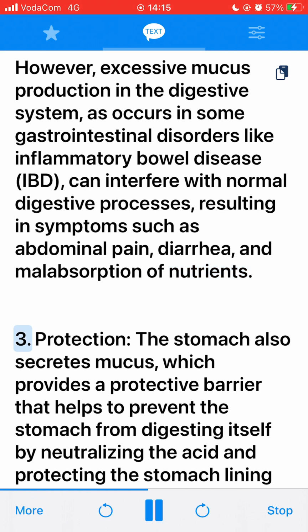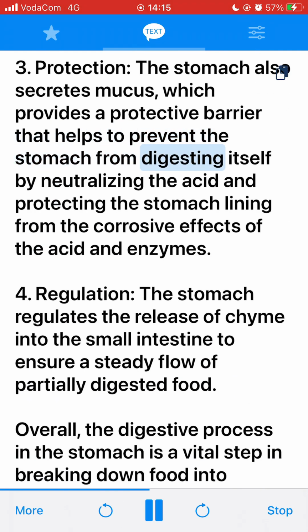3. Protection. The stomach also secretes mucus, which provides a protective barrier that helps to prevent the stomach from digesting itself by neutralizing the acid and protecting the stomach lining from the corrosive effects of the acid and enzymes.